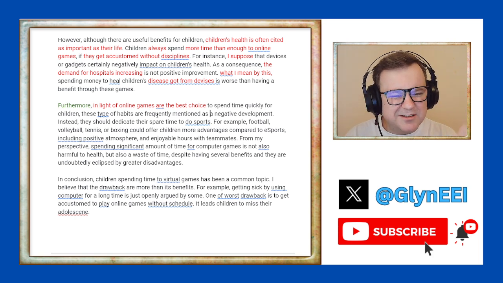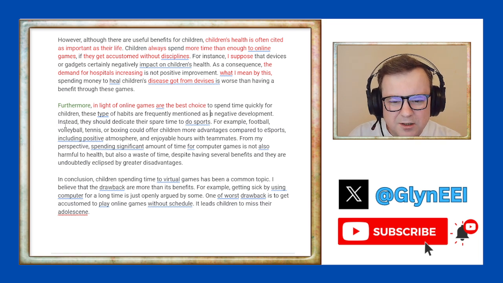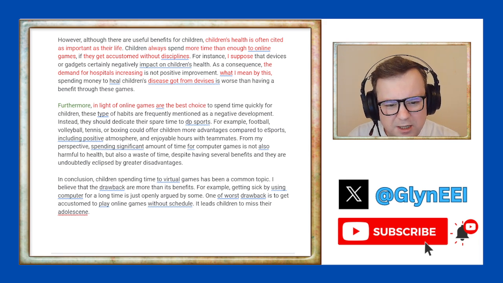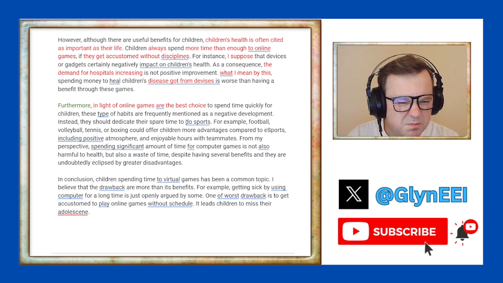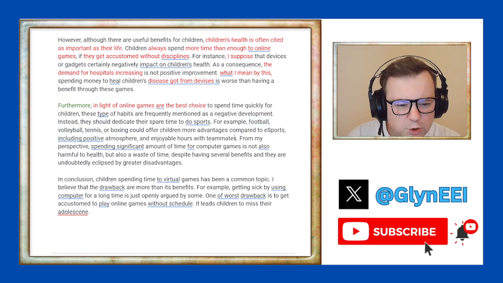But the candidate doesn't mention those, really. Okay, instead, they should dedicate their spare time to do sports. Dedicate your time to doing sports, I think, is better, but okay. For example, football, volleyball, tennis, or boxing. Okay, are we just listing sports here? Why 4? I don't know. Could offer children more advantages compared to esports, including a positive atmosphere, and enjoyable hours with teammates.